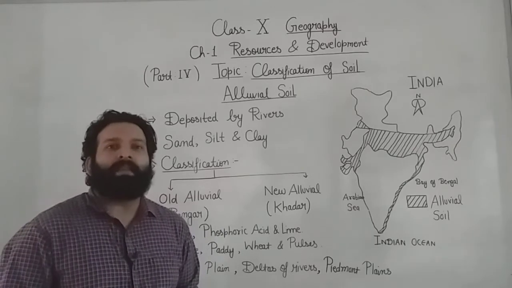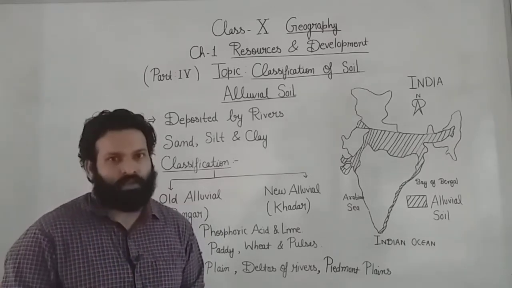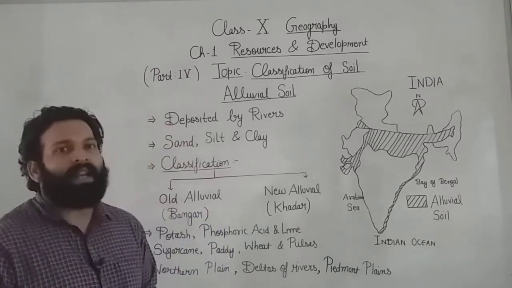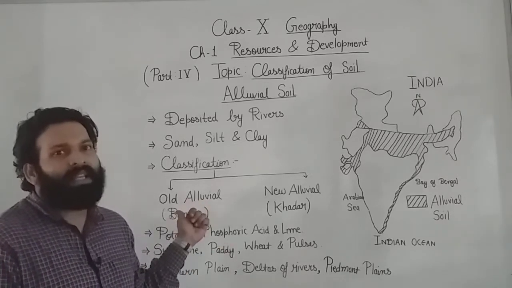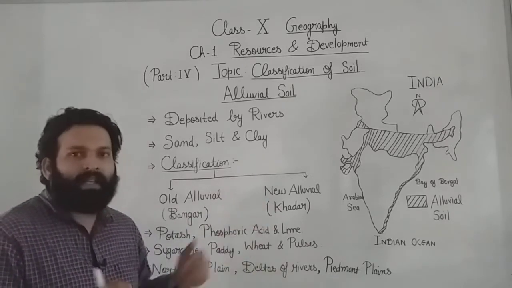Students, sometimes in examination the classification is asked for a 3 mark question, and to get these 3 marks you have to write down 3 points. The first one, old alluvial is also known as Bangar, the new alluvial is also known as Khadar.